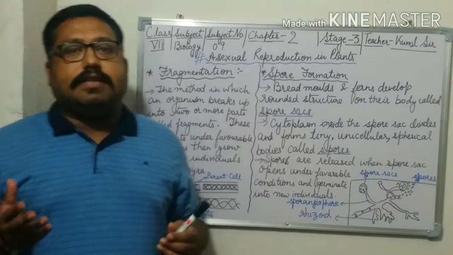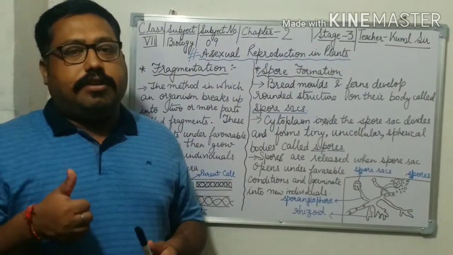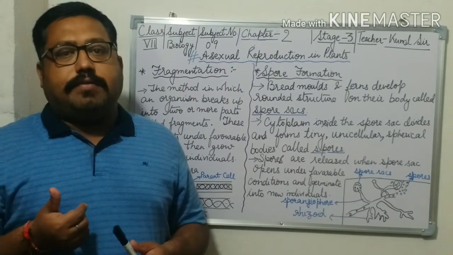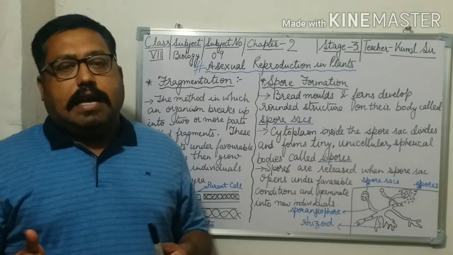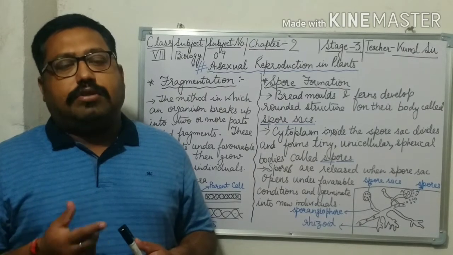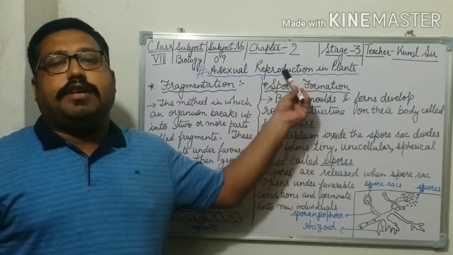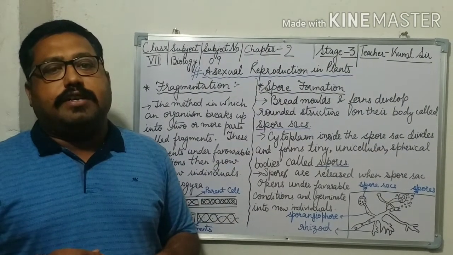Students, we have already discussed there are two modes of reproduction. First is asexual reproduction, second is sexual reproduction. In asexual reproduction, only one parent is involved, and in sexual reproduction two parents, male and female, are involved. Here we are discussing asexual reproduction in plants. What are the methods of asexual reproduction in plants?